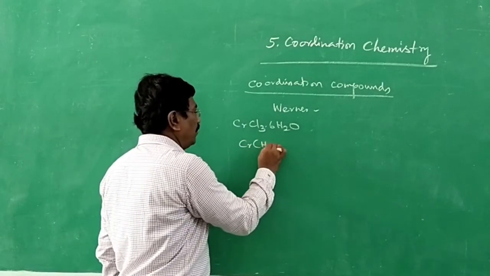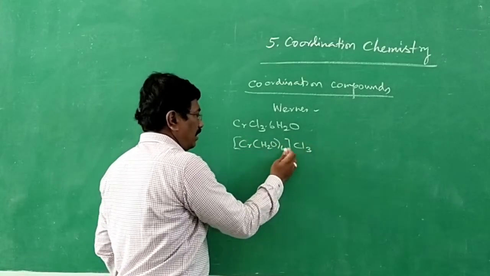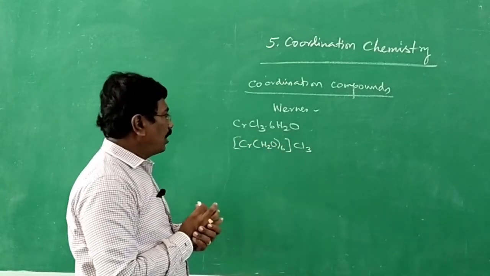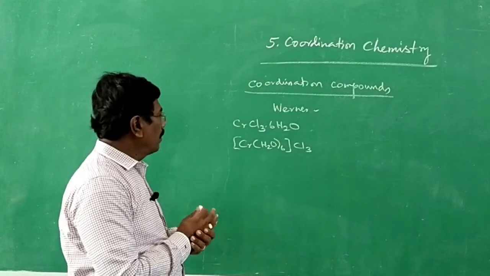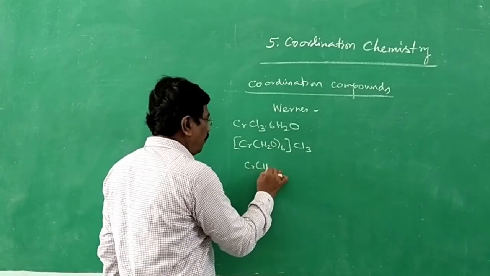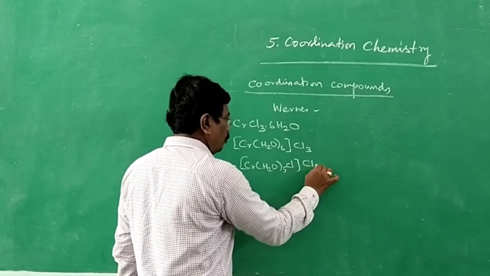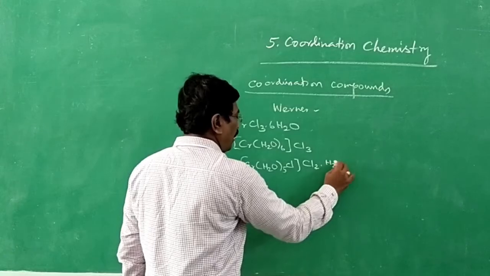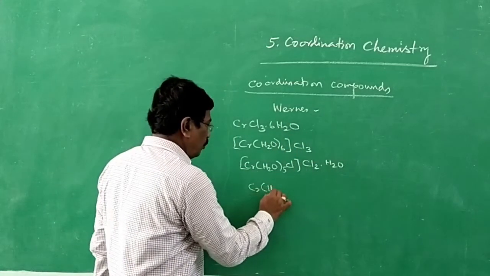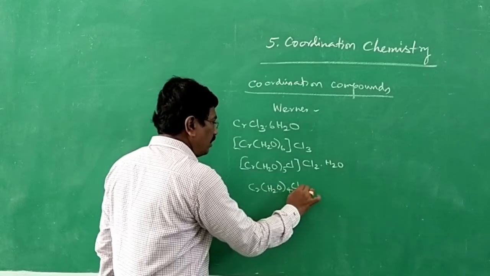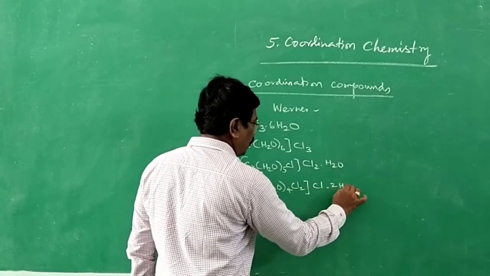Cr, it may be of this form. Now we are writing like this. The component which is indicated within square brackets, we say coordination sphere, which I will explain later. Another compound is of the form [Cr(H2O)5Cl]Cl2·H2O, a monohydrate outside the sphere. And yet another compound, [Cr(H2O)4Cl2]Cl·2H2O, with only one Cl outside the sphere.